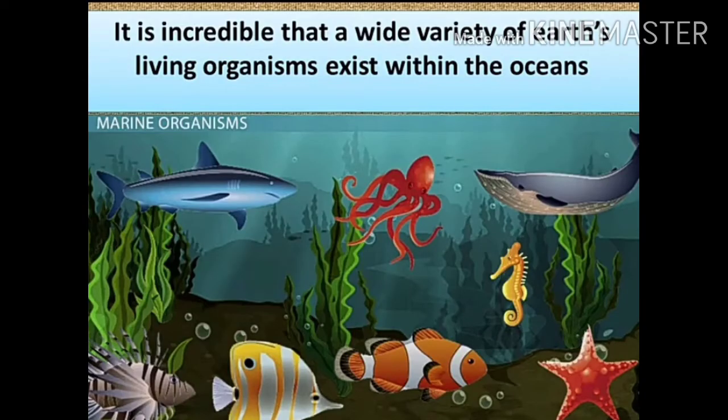Children, the marine organisms: it is incredible, incredible means unbelievable, that a wide variety of living organisms exist within the oceans. Scientists estimate that about 1 million animals live in the oceans. They include plants which are small and visible to the eyes, and fish, turtles, seahorses, and marine mammals. So the list is endless.